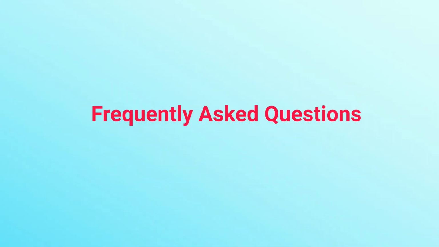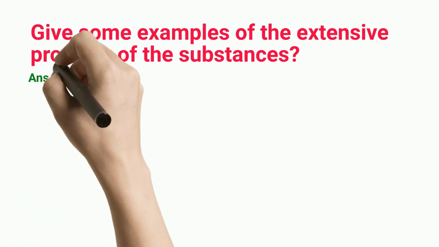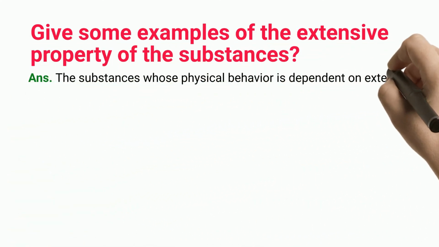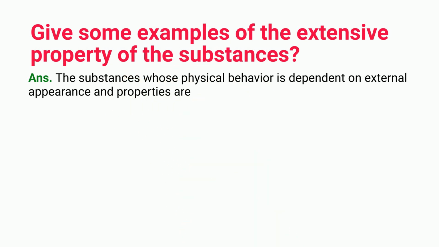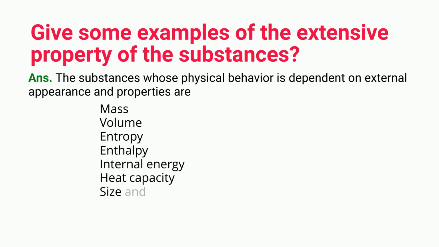Frequently asked questions. Give some examples of the extensive property of the substances. The substances whose physical behavior is dependent on external appearance and properties are mass, volume, entropy, enthalpy, internal energy, heat capacity, size, and amount of the substance.